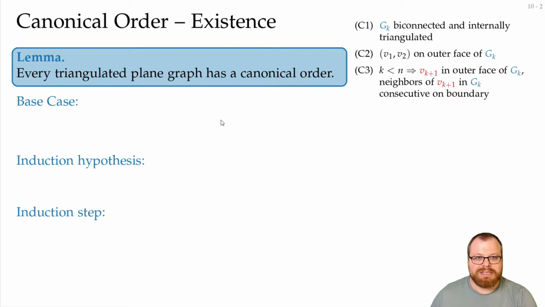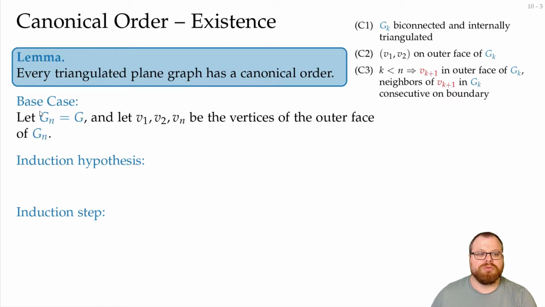In the base case, we choose the whole graph. So we choose Gn equals G, we pick V1, V2, Vn, the vertices on the outer face, and then we check our conditions. It's clearly biconnected and internally triangulated, because the graph is a triangulated graph. The way we picked V1 and V2, this condition clearly holds, and since k equals n, this condition also holds.